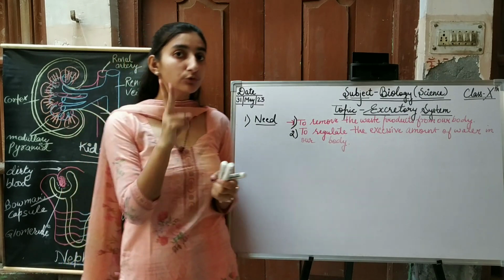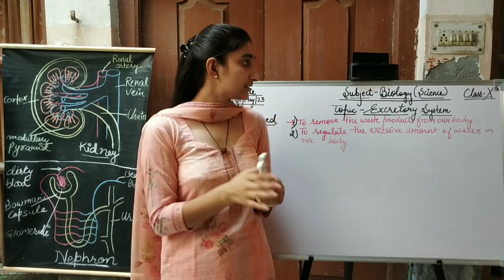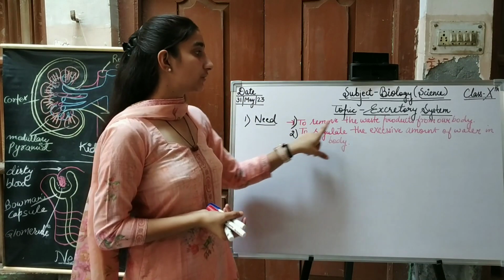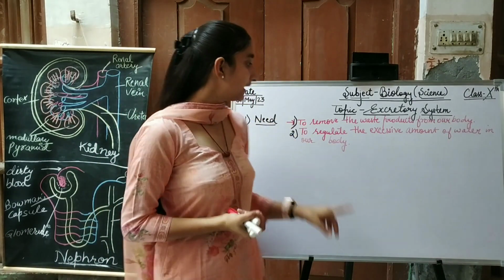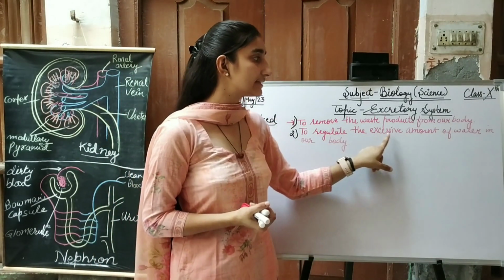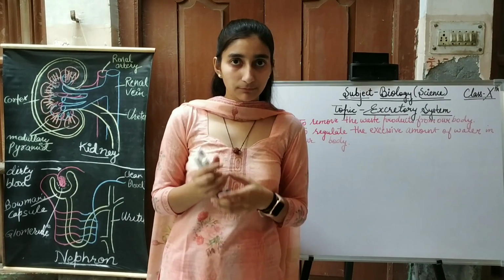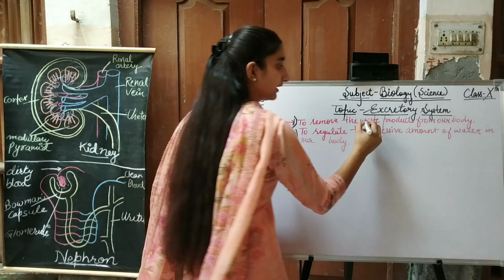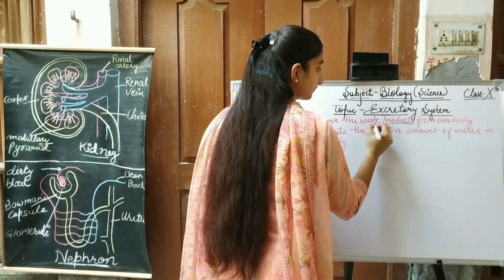So there are two basic needs of the excretory system in our body. First, to remove the waste products from our body, and second, to regulate the excessive amount of water in our body.